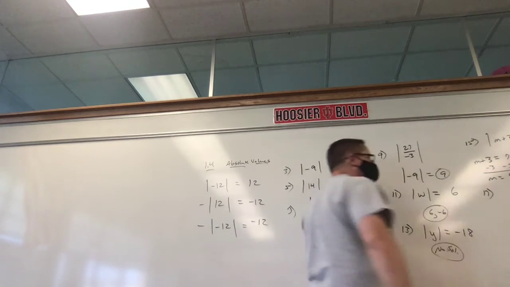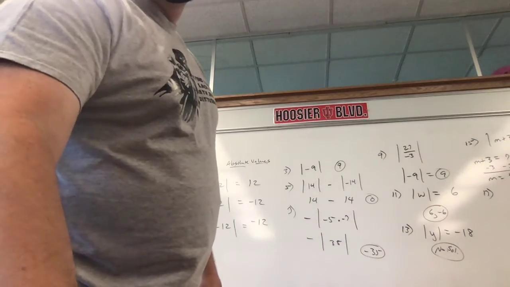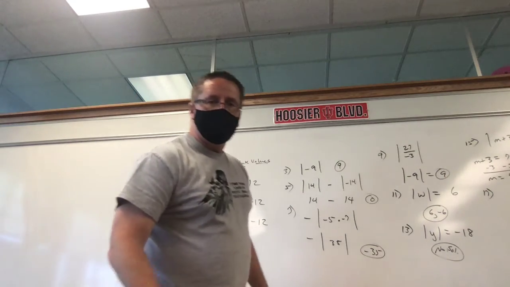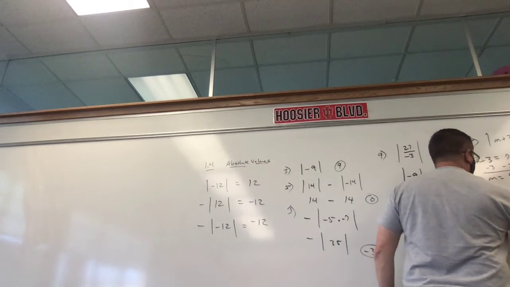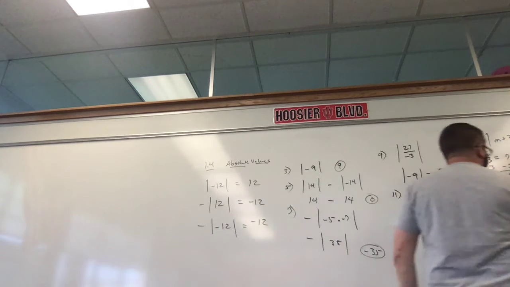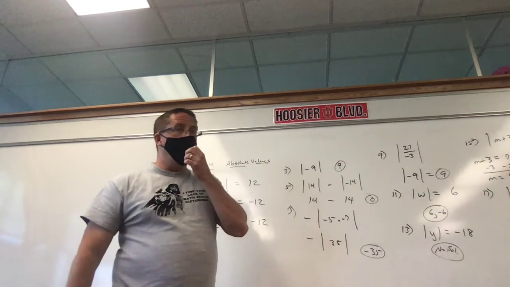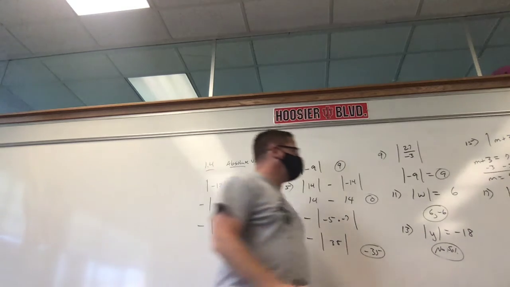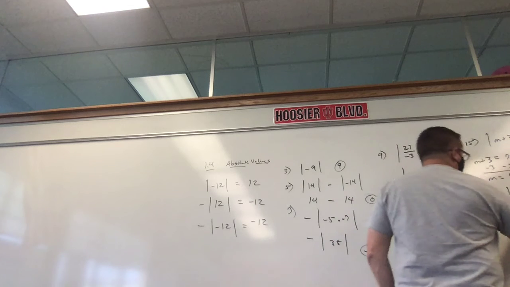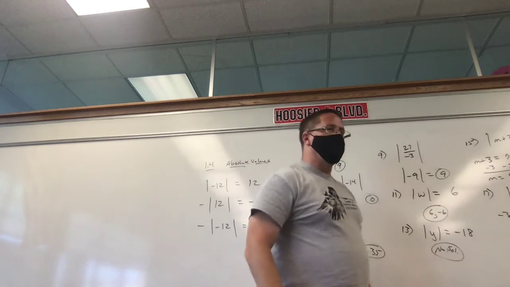Like I said, they start out easy and then they get a little bit trickier. Two more. Absolute value of negative 3D equals 15. So what's in the absolute value? Negative 3D could equal what's outside the absolute value, 15, or negative 3D could equal negative 15.